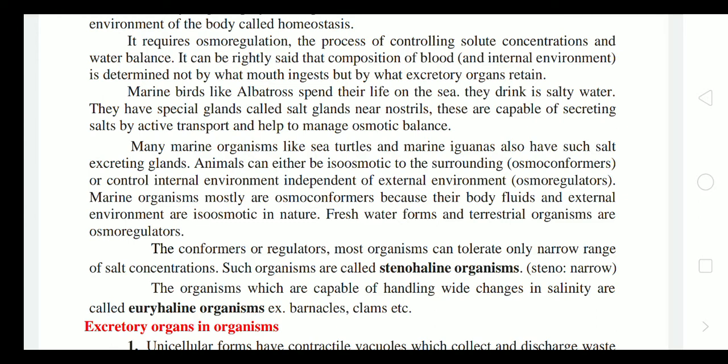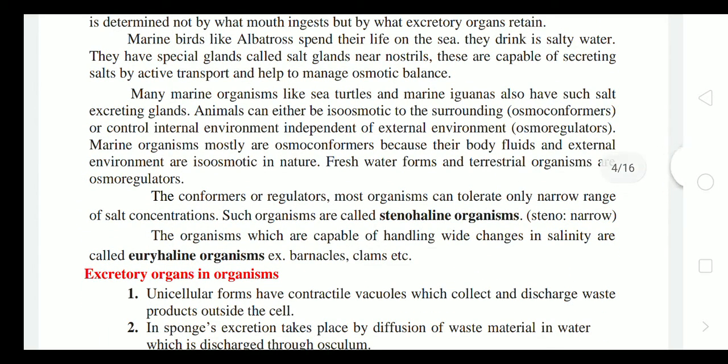So it can be rightly said that the composition of blood and internal environment, that is our body, is not determined by what the mouth ingests, but by what the excretory organs retain. So osmoregulation is not maintained by what we eat or what we drink. It will be maintained by our kidney, that is the excretory organ.